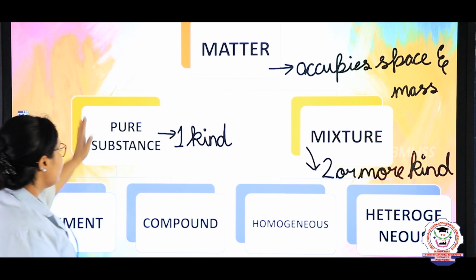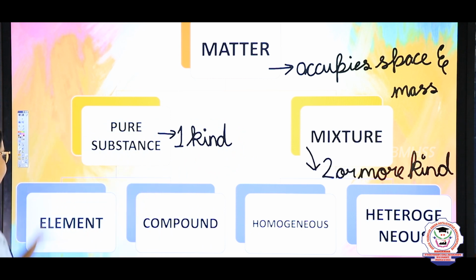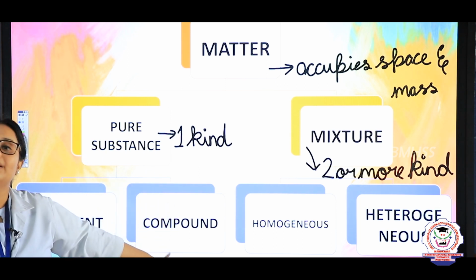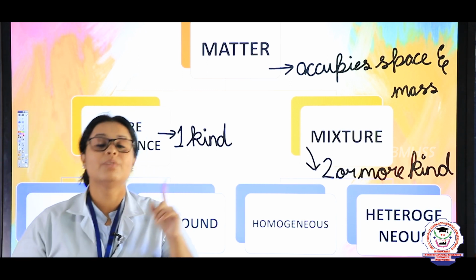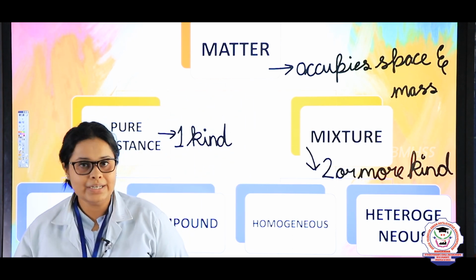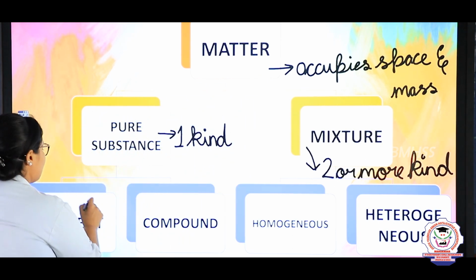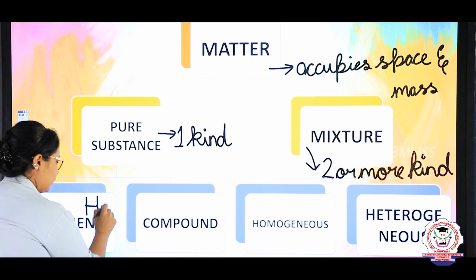Pure substances are divided into two parts. One is element and the other is compound. For an element, I will give a general example: the first element in the periodic table. What is that? That is hydrogen.